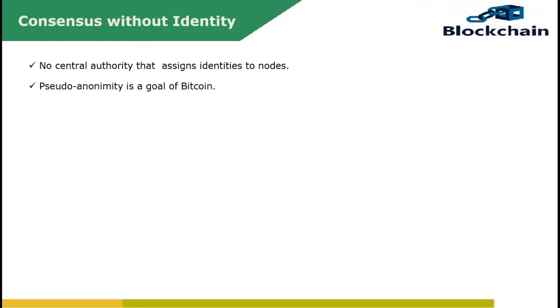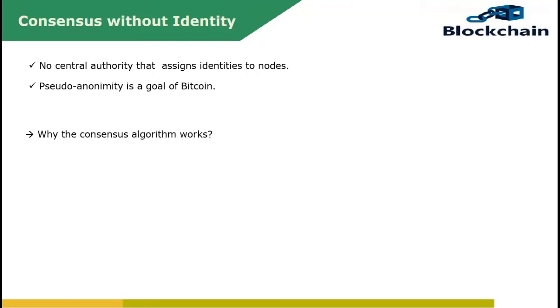Pseudo-anonymity is a goal of Bitcoin, so it does not assign an immutable identity, even if it could be possible. Also, in a distributed system, Bitcoin does not provide strong anonymity, since different transactions of the same subject can probably be linked together, but at the same time, it is not necessary to use a real identity to take part in the network. So an adversary could trace the transactions and connect them to an address, but it would be harder to understand who is really making those transactions.